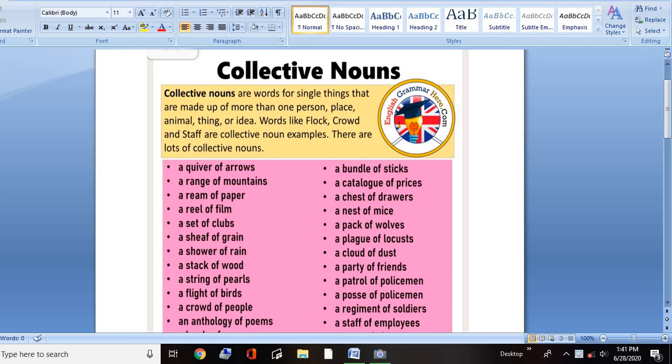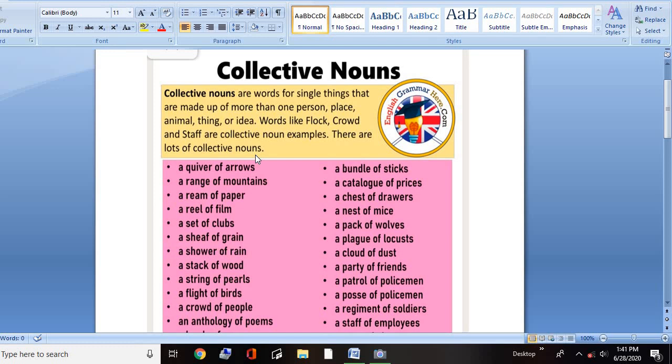Collective nouns are words for single things that are made up of more than one person, place, animal, thing, or idea. Words like flock, crowd, and staff are collective noun examples. There are lots of collective nouns. So collective nouns, you use them for more than one person, place, animal, thing, or idea.